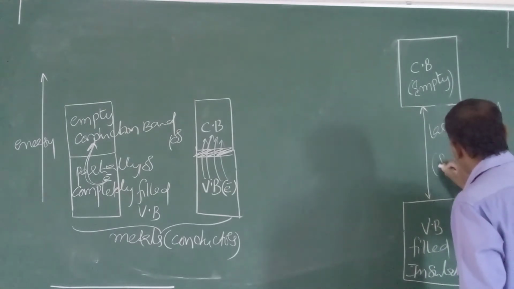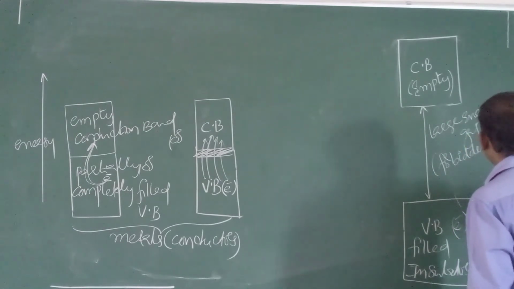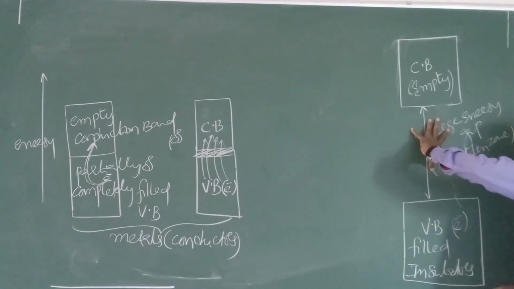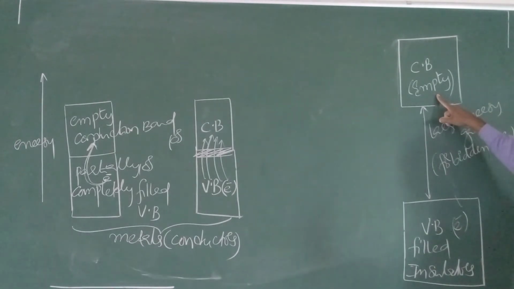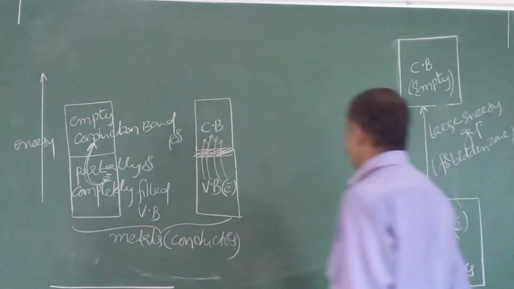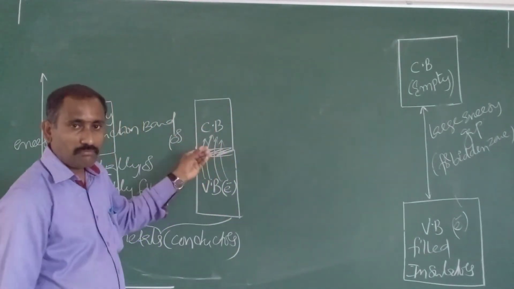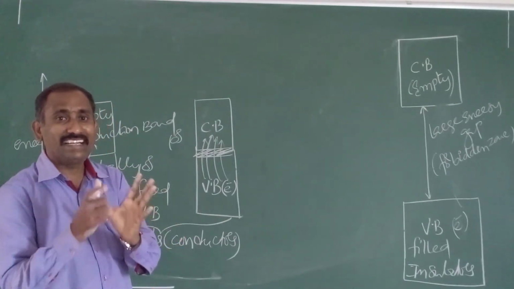It is also known as the forbidden zone. Why the name forbidden zone? This zone forbids the electron from going from the valence band to the conduction band. Forbidden means stops. In case of semiconductors, the gap is not too small and not too large, so that is an intermediate gap.